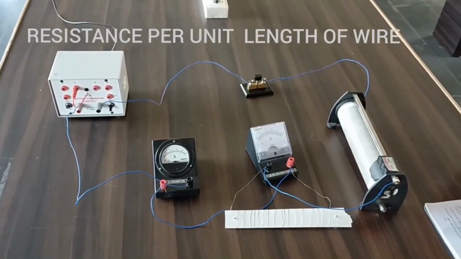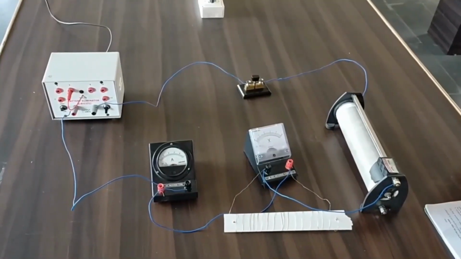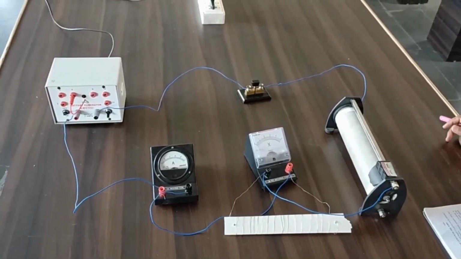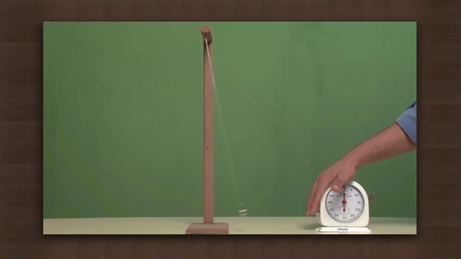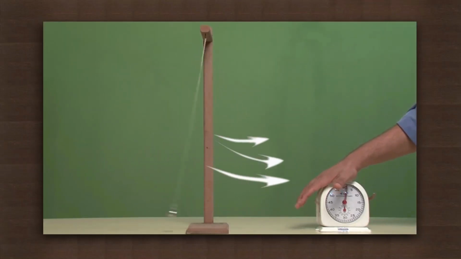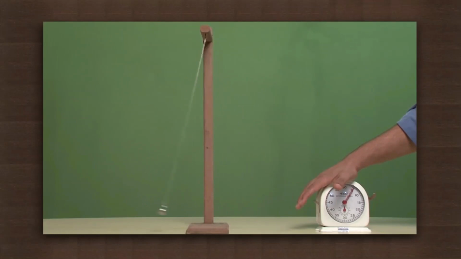There may be voltage fluctuations while doing the Ohm's law experiment. Say you are measuring the time period of a simple pendulum in your laboratory, and somebody enters your lab so that air blows in, and it may lead to random error in the time period of the simple pendulum.